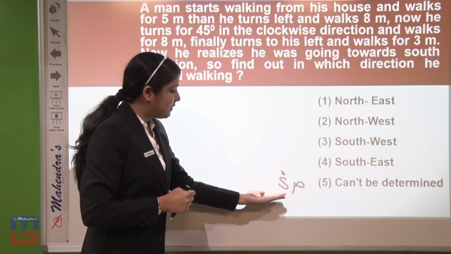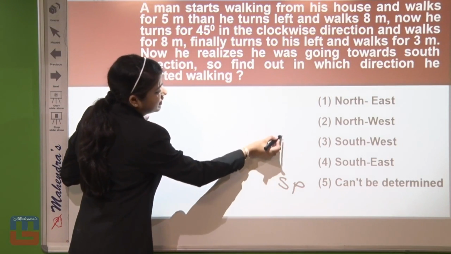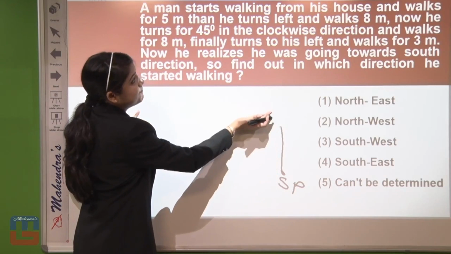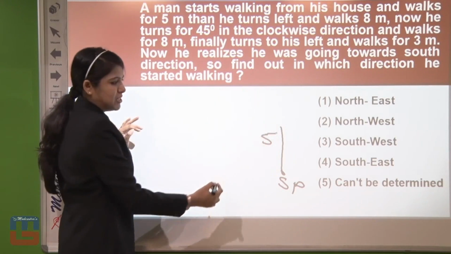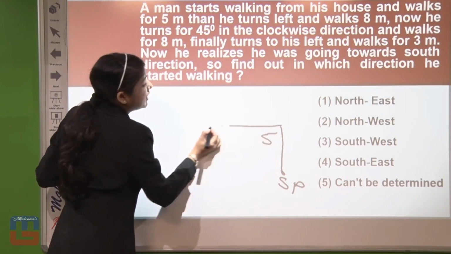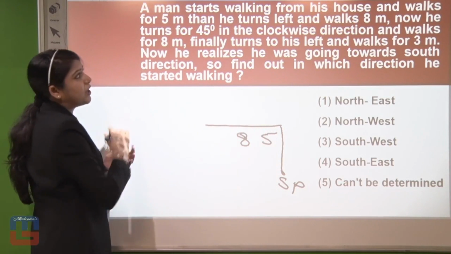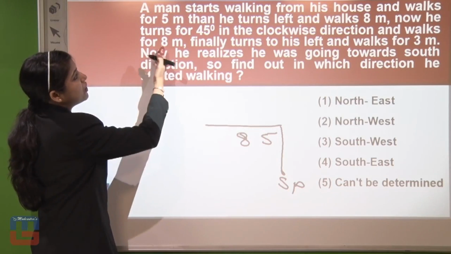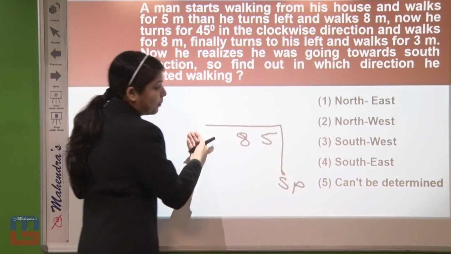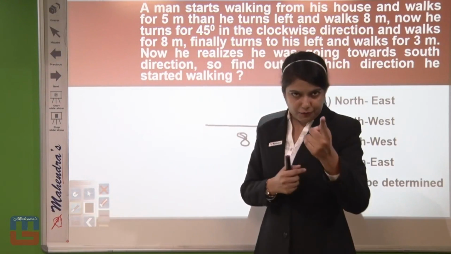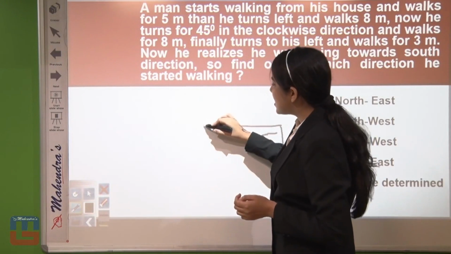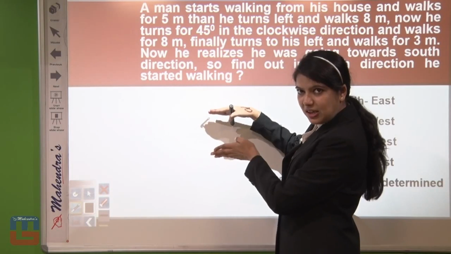So I have started with this: a man started from his house and walked 5 meters. Fine. Now from here he took a left turn and walked for 8 meters. Clear? Now he turns 45 degree, the point I was mentioning. So now he is facing in this direction, right?